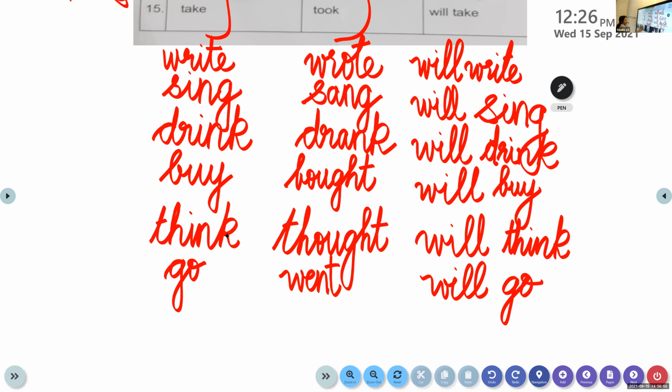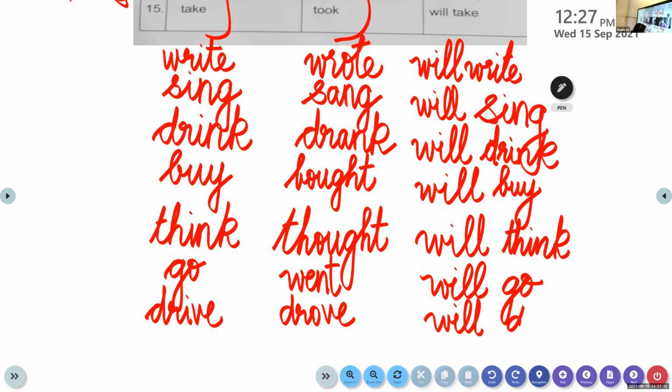Now let's move on to the last word, that is drive. Come on, write. Drive. D-R-I-V-E. What's the past tense of drive? Drove. D-R-O-V-E. Drove. And the future tense is will drive. Will drive.